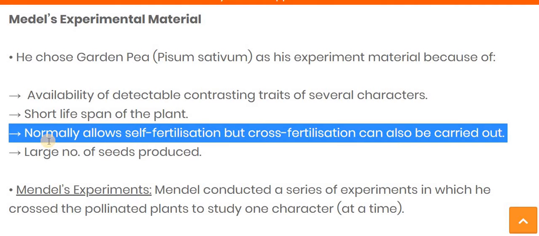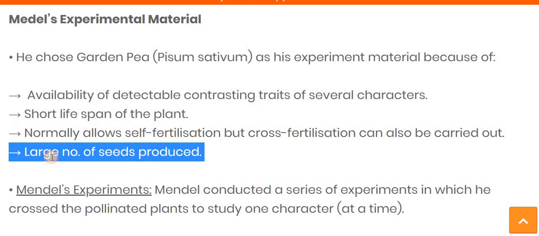And the last one is the large number of seeds produced. The pea plant produces a large number of seeds, so we can calculate the seed structure and seed shapes and easily conclude. So these are the characteristics due to which Mendel chose the pea plant, Pisum sativum, for his experiment.